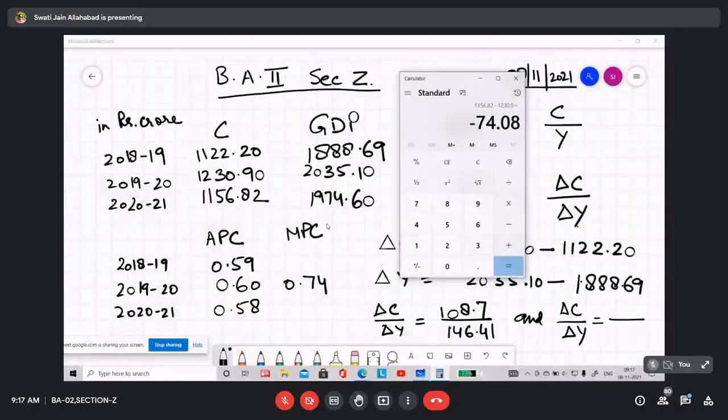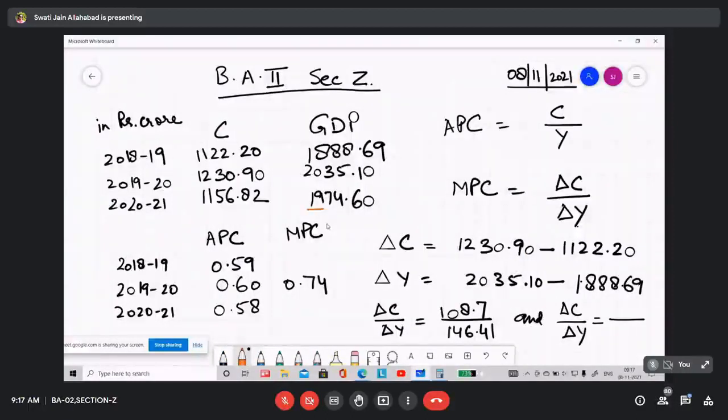The GDP value for the year 2021 is lesser than the GDP value of 2019-20. So GDP has actually declined. Because GDP has declined, consumption expenditure has also declined.